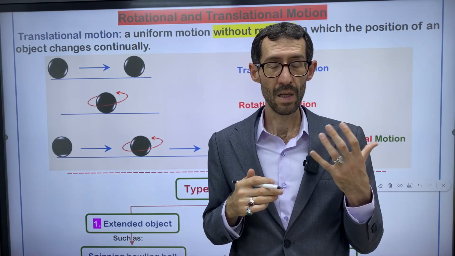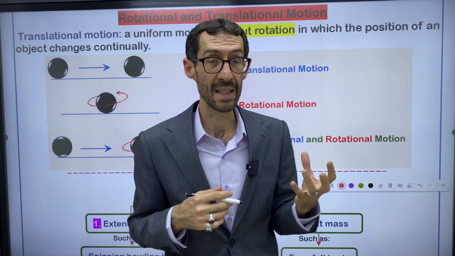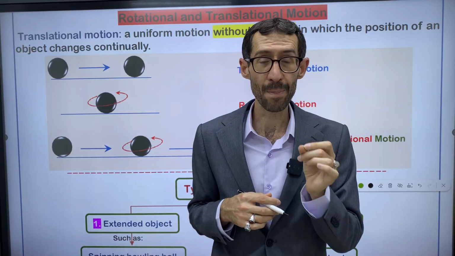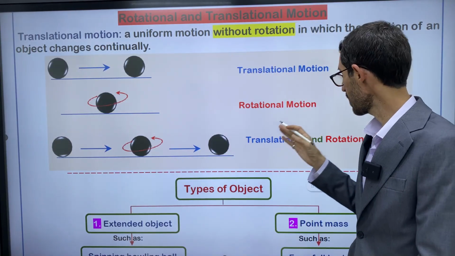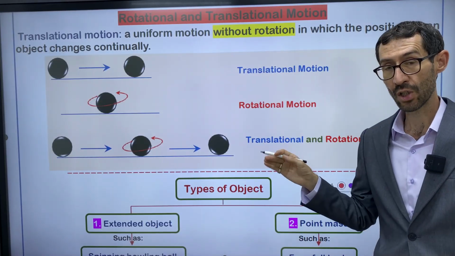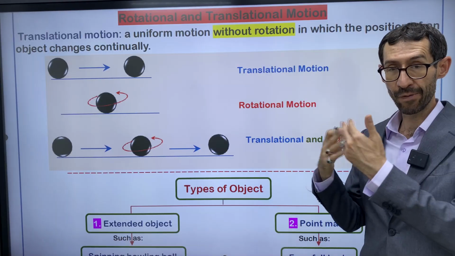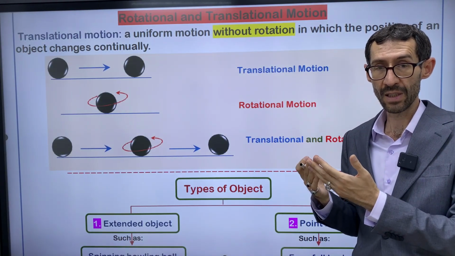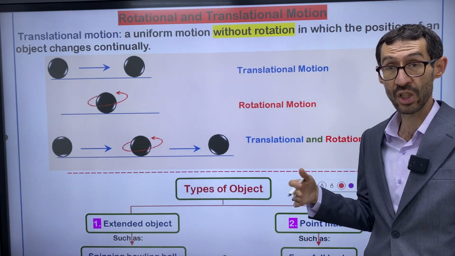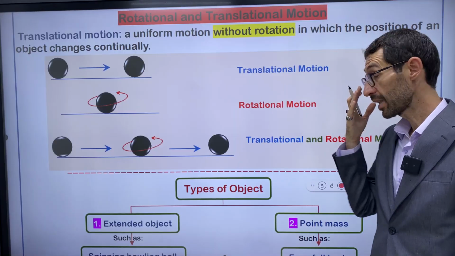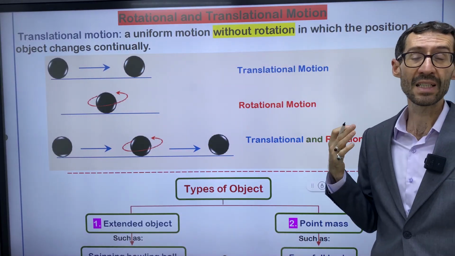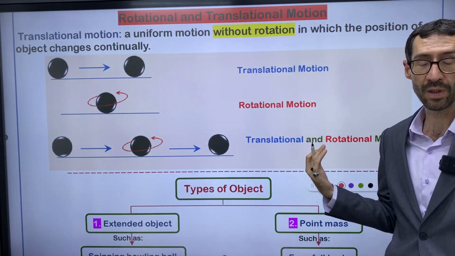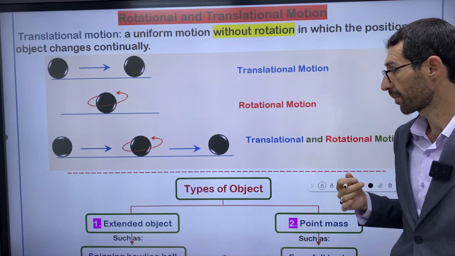So I can say moving planets in general, and Earth especially about the sun, is an example of translational and rotational motion. Translational means planets advance to a new position because they change their position, and simultaneously they spin about themselves. They rotate about themselves. That's why it's rotational as well.